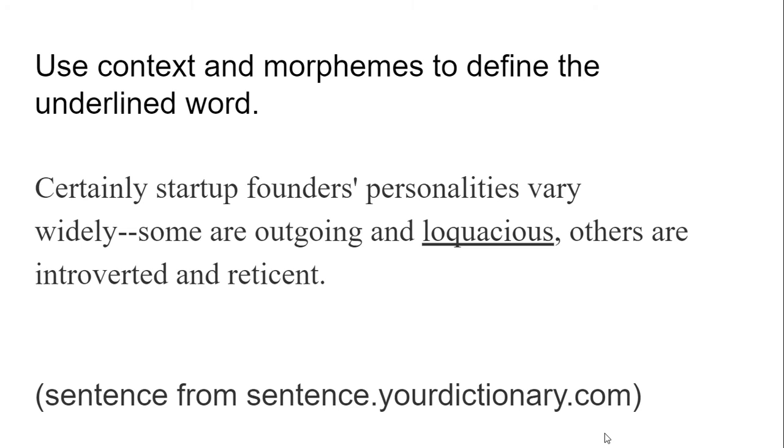So let's take this sentence. Certainly, startup founders' personalities vary widely. Some are outgoing and loquacious, others are introverted and reticent. So in this sentence, context gives us two pairs of words that are opposites. So we've got outgoing versus introverted. Those are opposites, right? If you're introverted, you're kind of maybe shy or you turn inwards. Okay, and loquacious and reticent. If you're reticent, you kind of hold things back. Now, loquacious is going to be the opposite of that, and note that it's got the root loqu, which means talk. So what do you think loquacious means, based again on the morphemes and on the context?